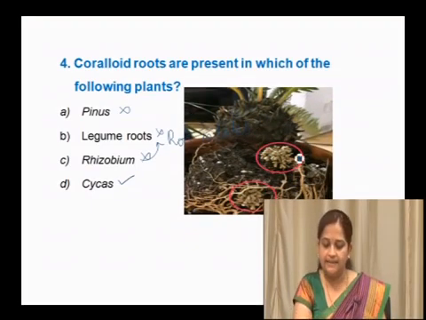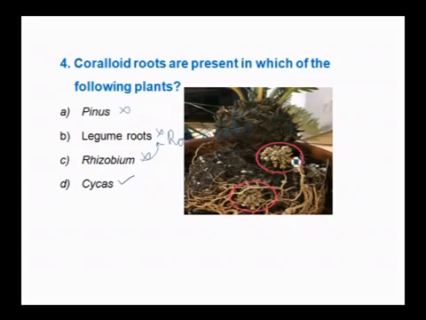See, here we can see in Cycas, these are the coralloid roots which are associated with cyanobacteria, and these cyanobacteria, which are symbiotically associated with Cycas roots, help in nitrogen fixation.